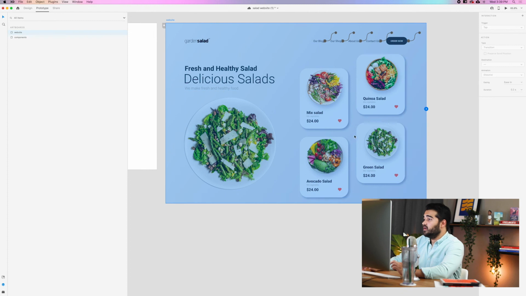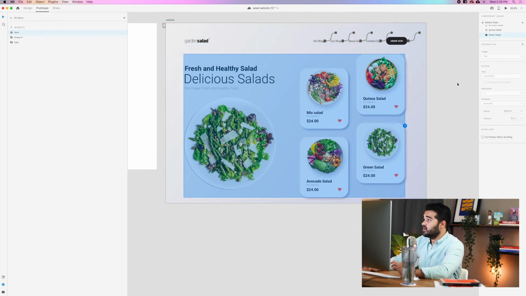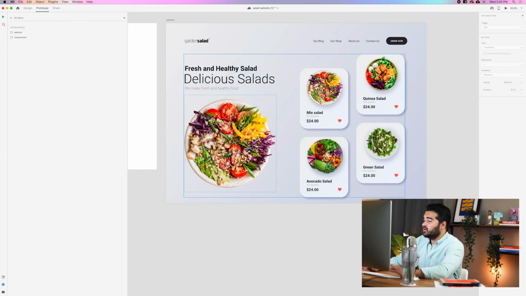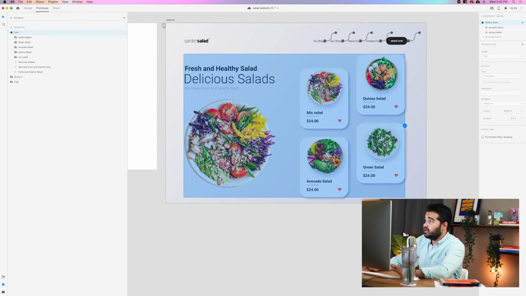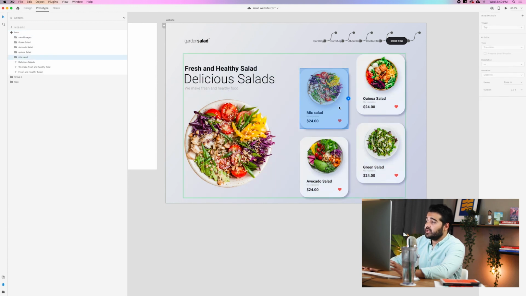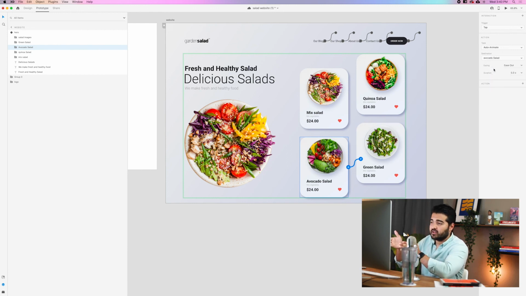So if I go now to the prototype mode and I click this component, we're gonna go to the default state, right? I'm gonna click it and go into the states, and in the states of the actual item, we're gonna go in the default state. We're gonna double click our avocado salad and click it, and choose destination to avocado salad. So avocado salad is gonna go to avocado salad, which is the state that we create for itself.